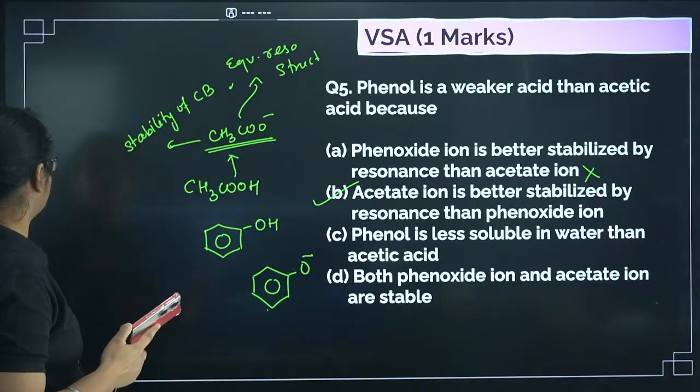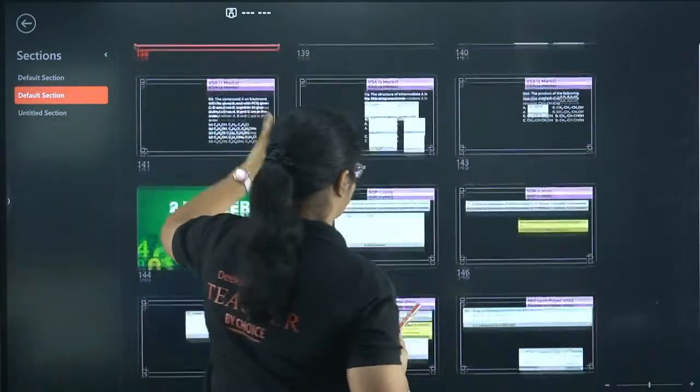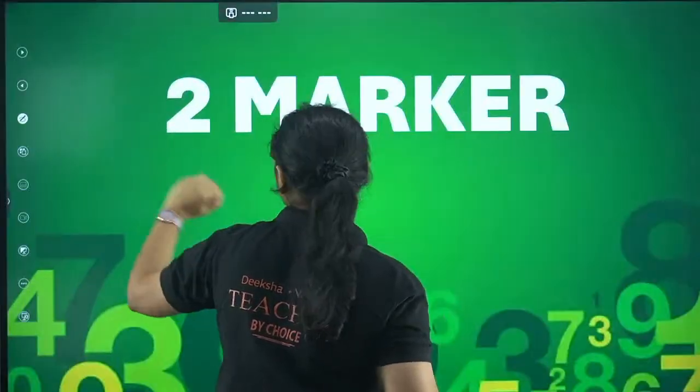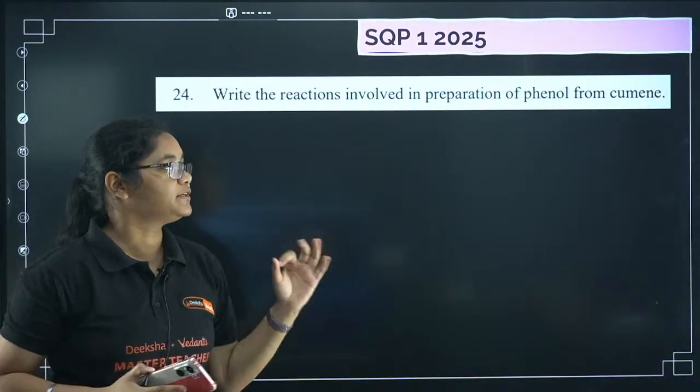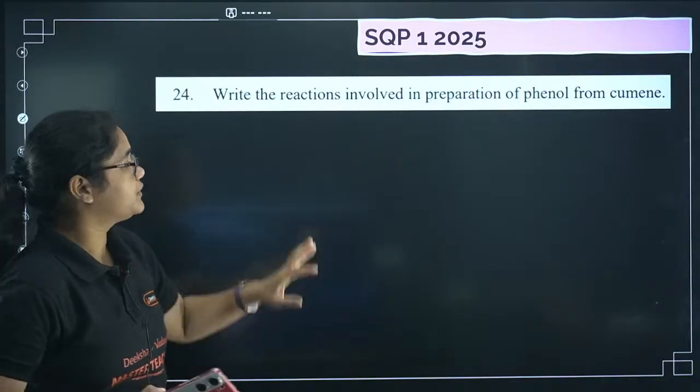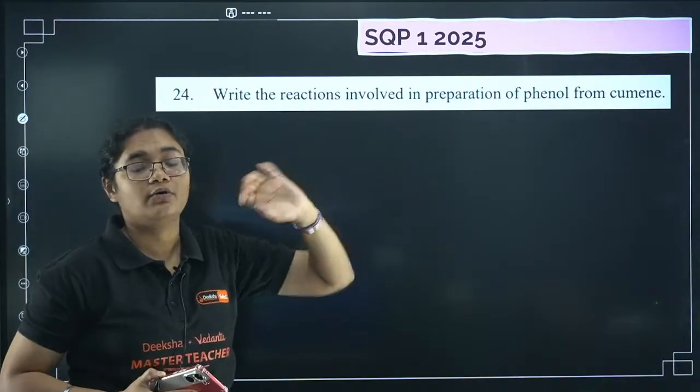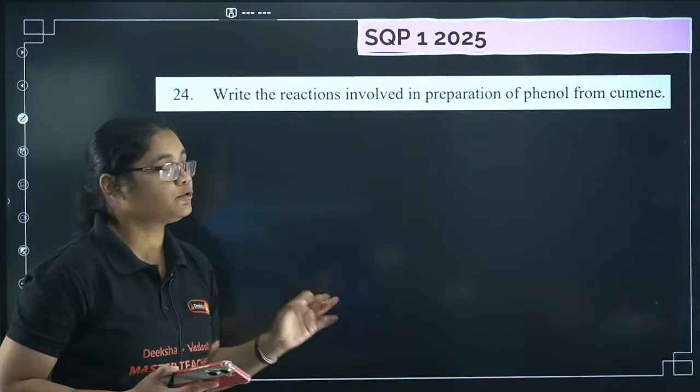Now let's move to 2-marker questions. Write the reaction involved in the preparation of phenol from cumene. This question was asked in sample question paper 1 of 2025, a very, very important question.